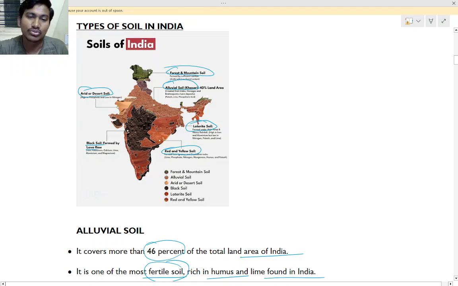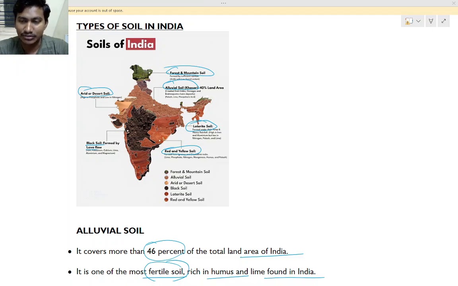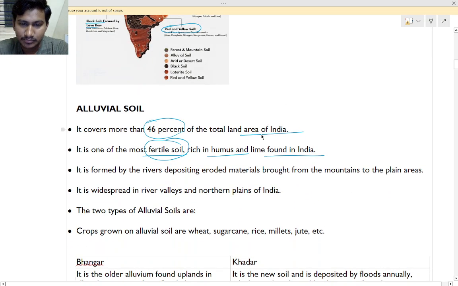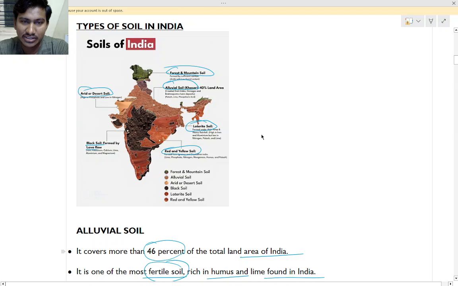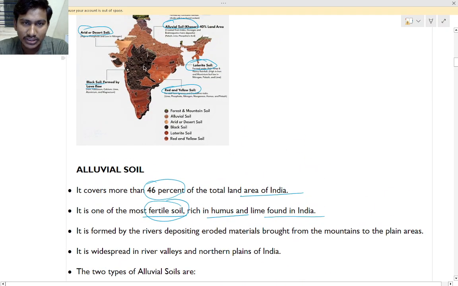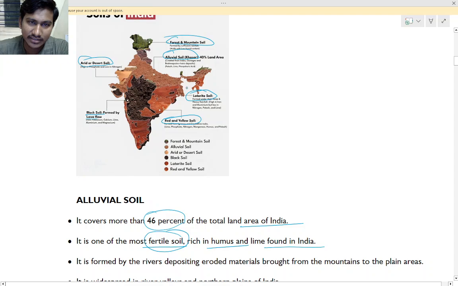So what it carries, it carries dirt and everything, the humus, every time it floods. Okay, so that is why it is very fertile. And in the Punjab region also, right? So in this region. Okay, so here it is alluvial. Yes, this is the alluvial soil.